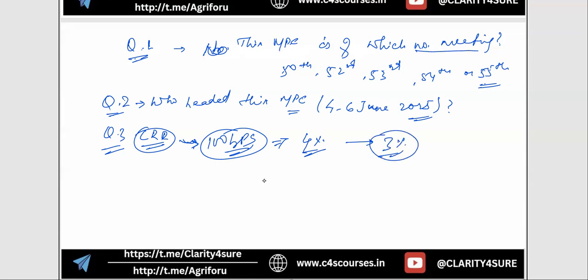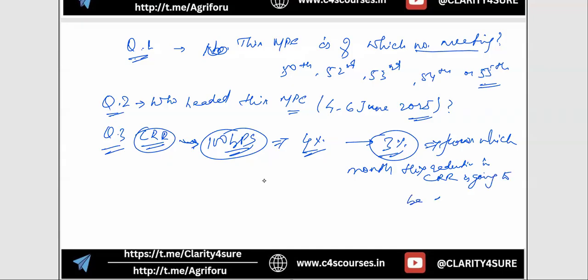Okay, and this will come into effect in different tranches, and you have to answer me from which month this reduction in CRR is going to be effective. All right, from which month is it going to be effective?